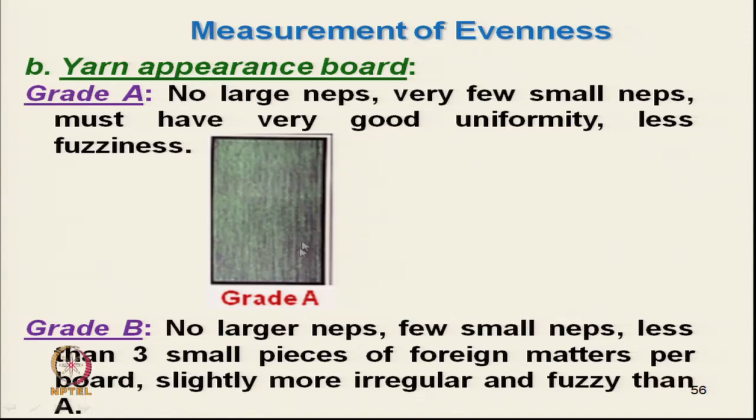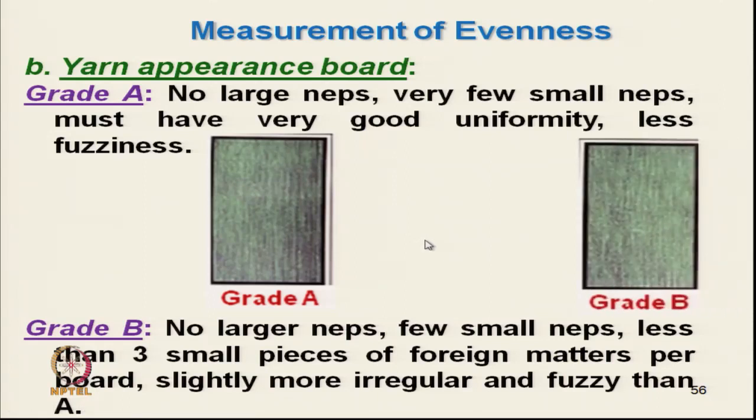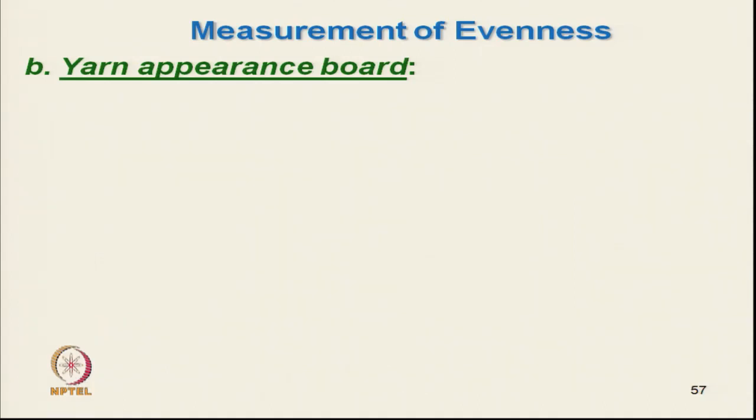The irregularity will be a little bit more, which one can make out by looking at the board, and it is fuzzy, so it will be a little bit hairy. This is grade B. We have to place our board beside this, so we can compare which grade it is.